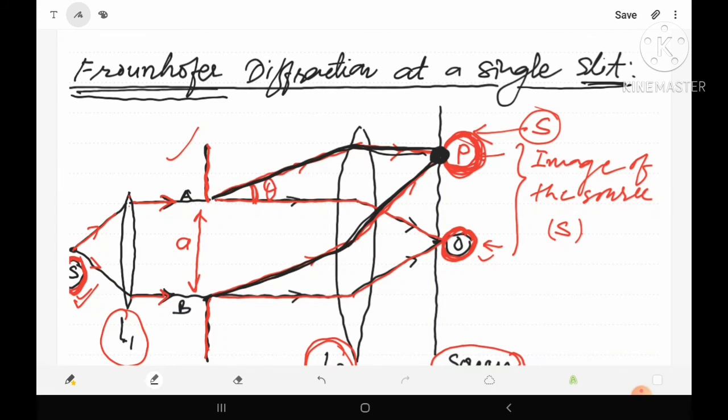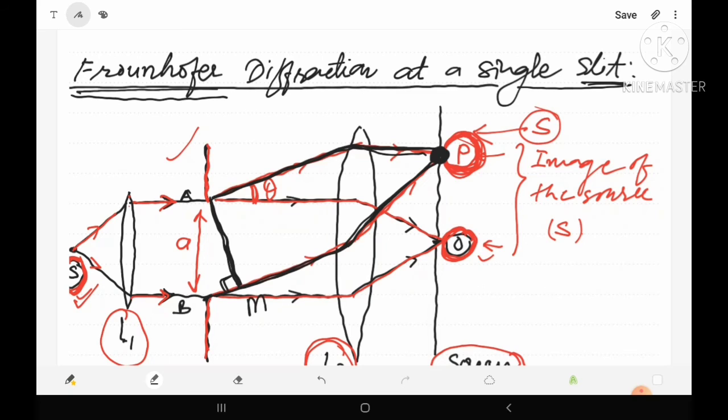To find this, let us draw a normal from point A to the line BP. Suppose the normal is AM.